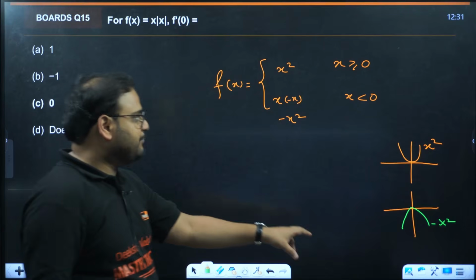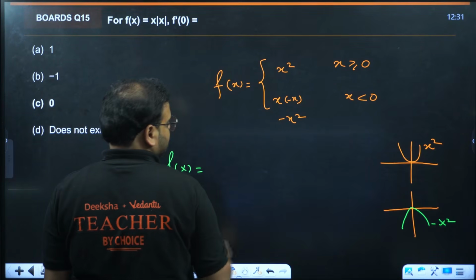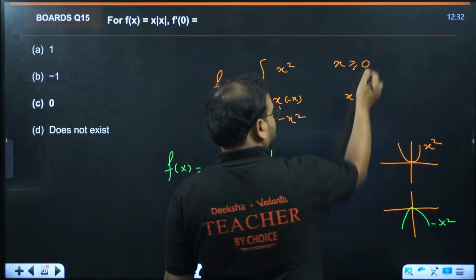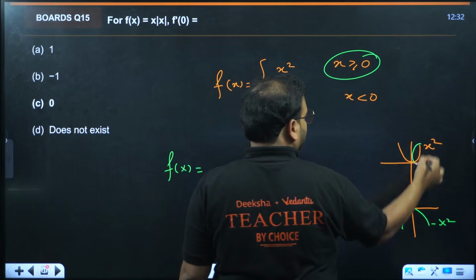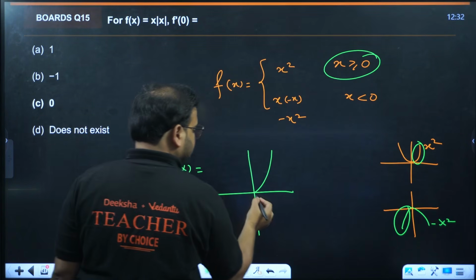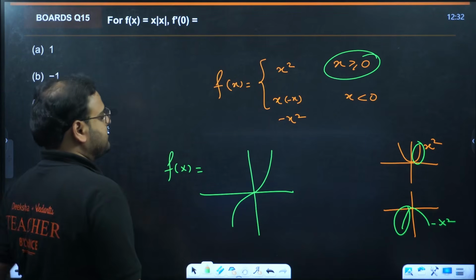I need to combine both for this condition. So what will the graph of f of x be? Check. For the positive side, the graph will be only this part, and for the negative side, the graph will be this part. This is the graph of the given f of x.